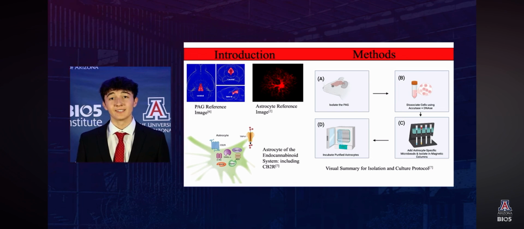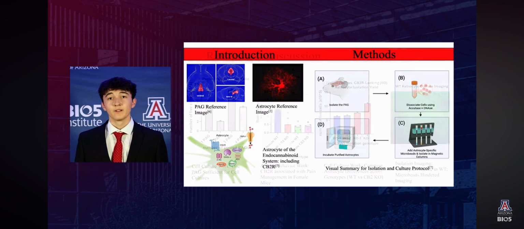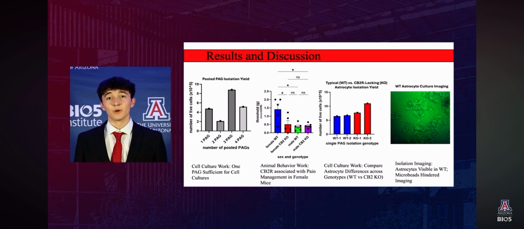Additionally, we investigated CB2, a vital endocannabinoid receptor, through both behavioral testing and astrocyte cultures of CB2 lacking and typical mice. Through our first isolation, we found that 1 PAG is sufficient for cell cultures. Then, through behavioral testing, we discovered that CB2 is vital for pain management in female mice. Finally, by applying our protocol, we compared typical and CB2 lacking astrocytes through both cell quantification and imaging.